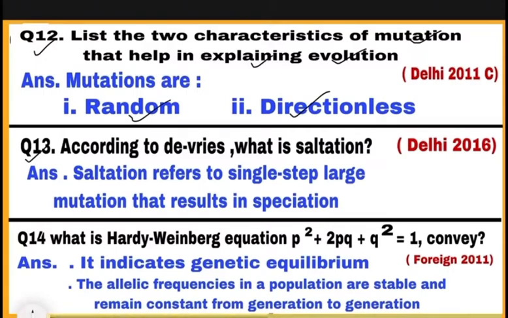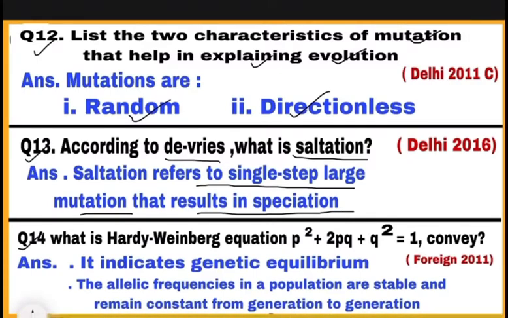Question number 13. According to de-vries, what is saltation? Saltation is derived from Latin word saltus, means jumps. It is a sudden and large mutational change from one generation to next. So according to de-vries, saltation refers to single step large mutation that results in speciation or formation of new species.